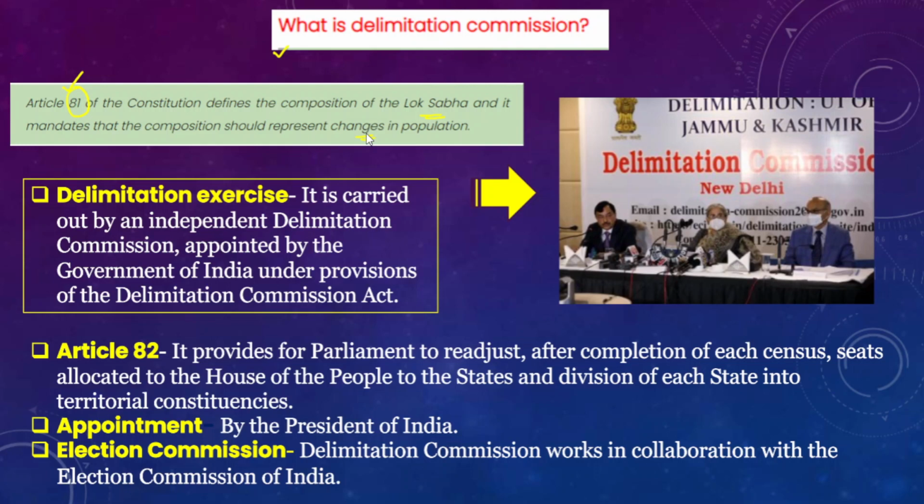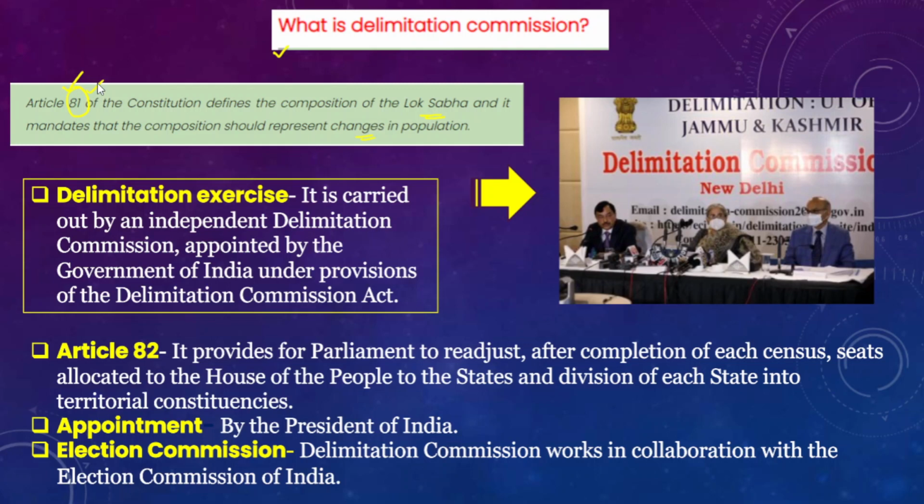Okay, so the composition of Lok Sabha should also reflect the changes in the population that take place over a period of time. This is what Article 81 of the Indian Constitution says.